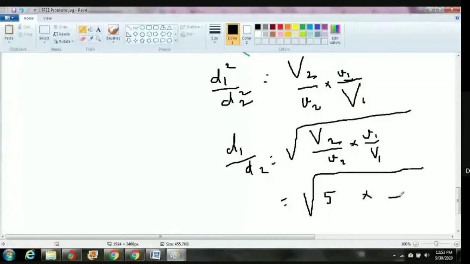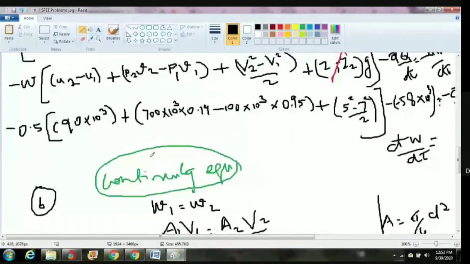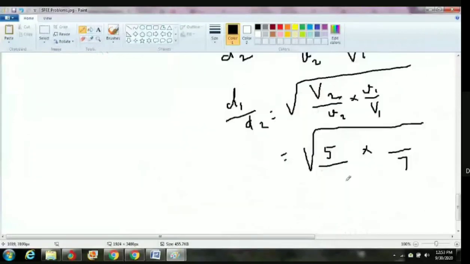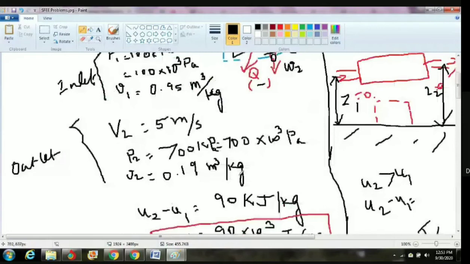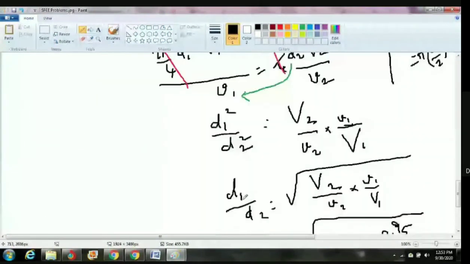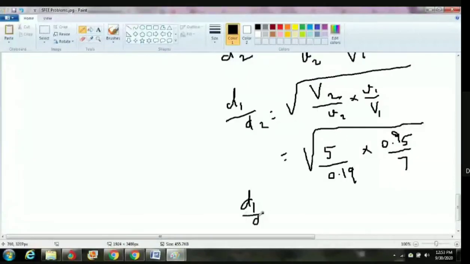I think 7. What is the small letter v2 value? 0.19. And small letter v1 value is 0.95, we can check it. So once you substitute, we can get D1 by D2.